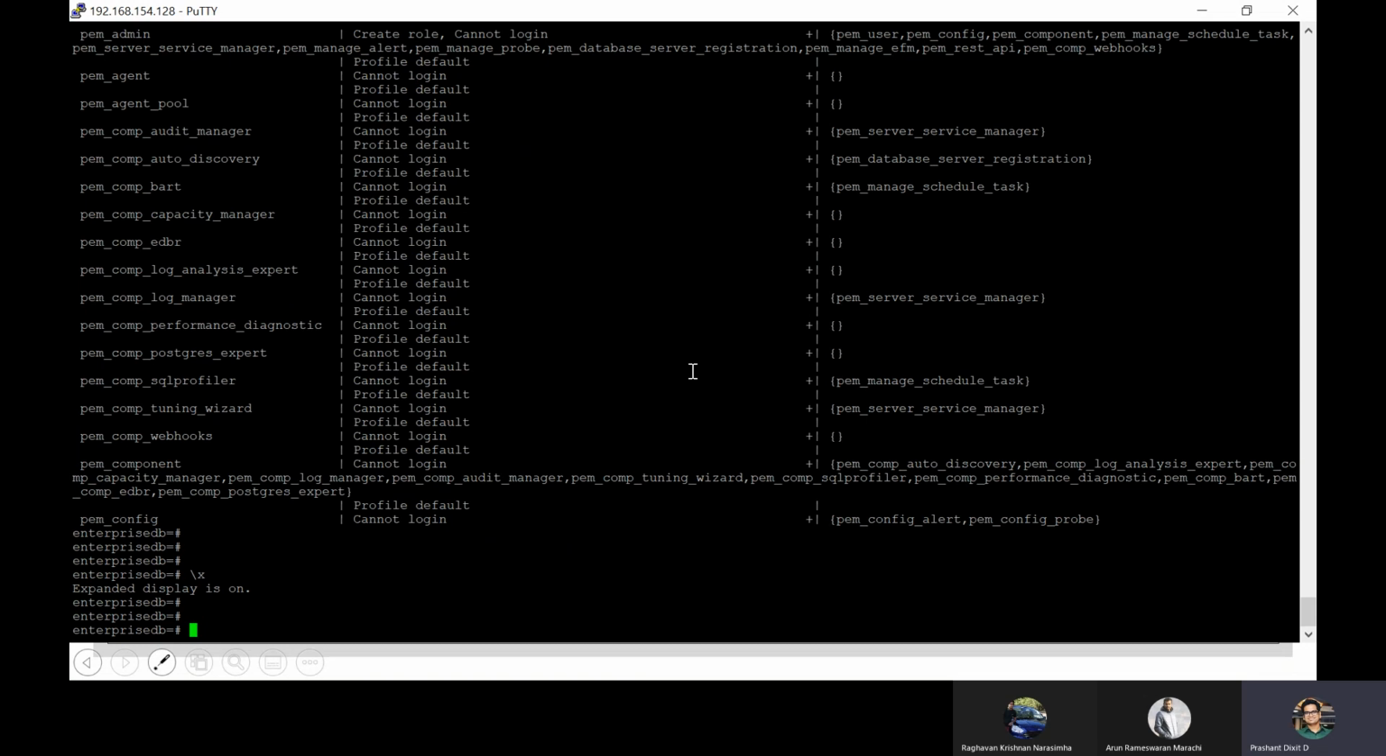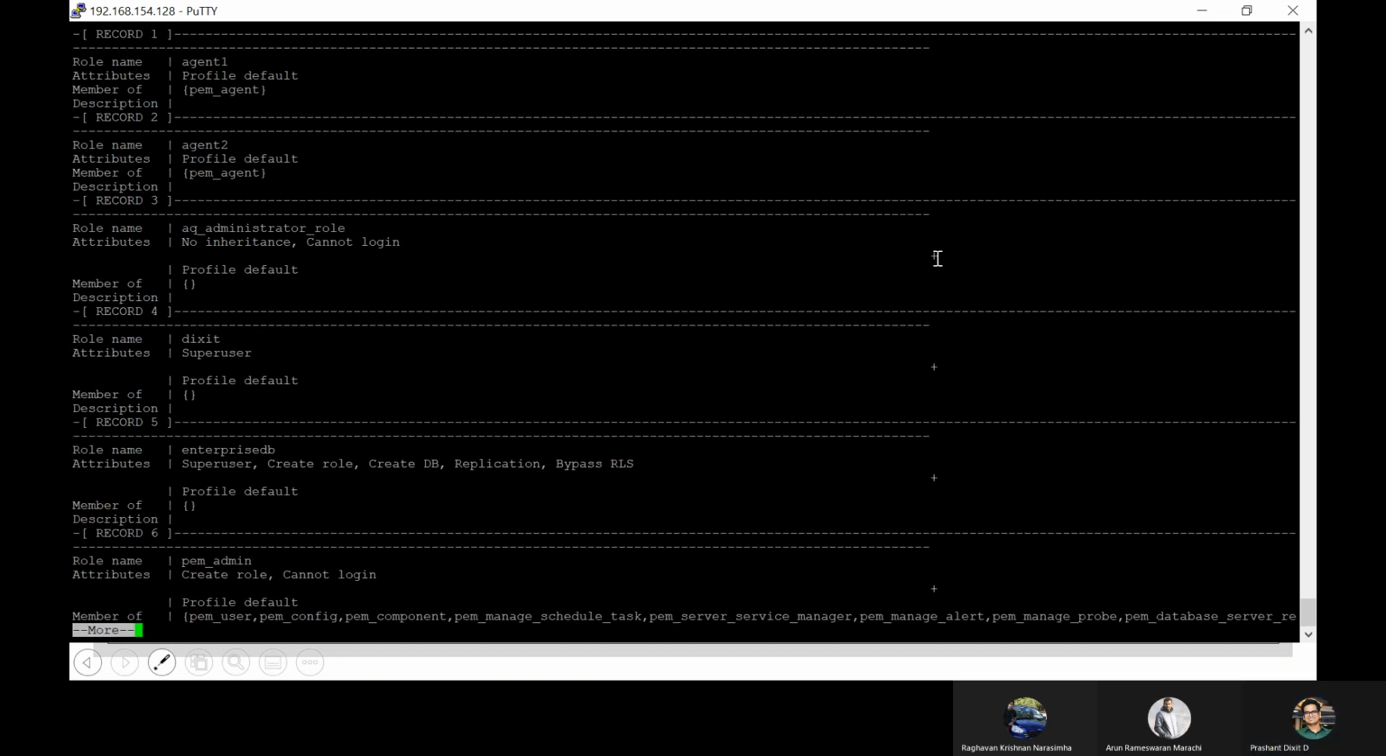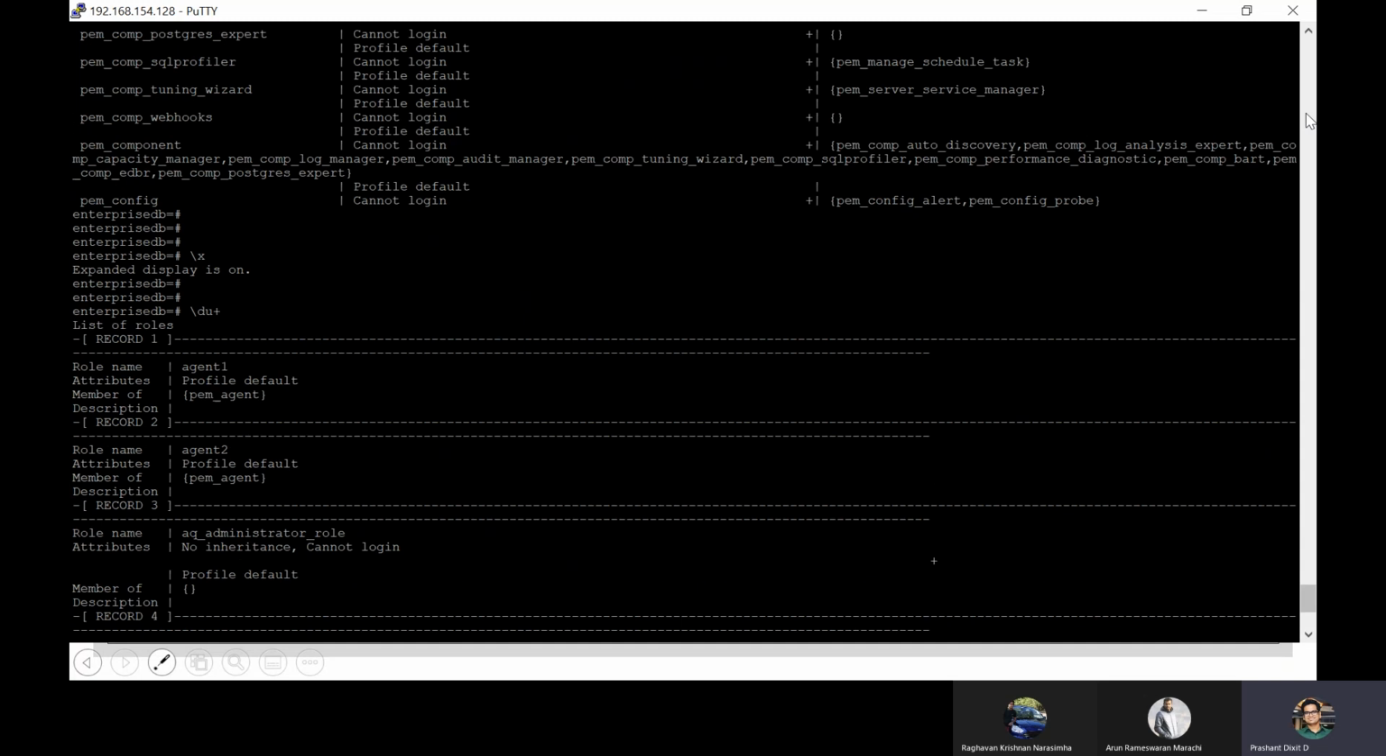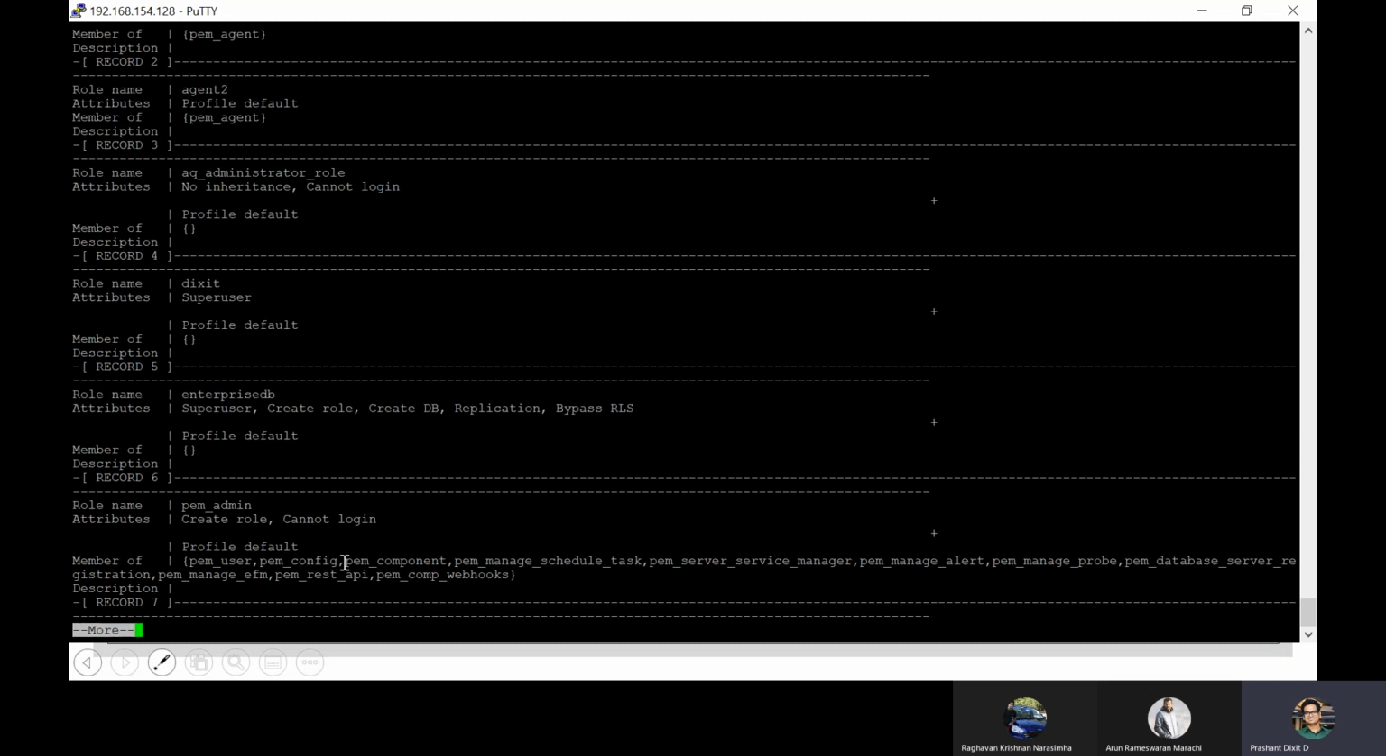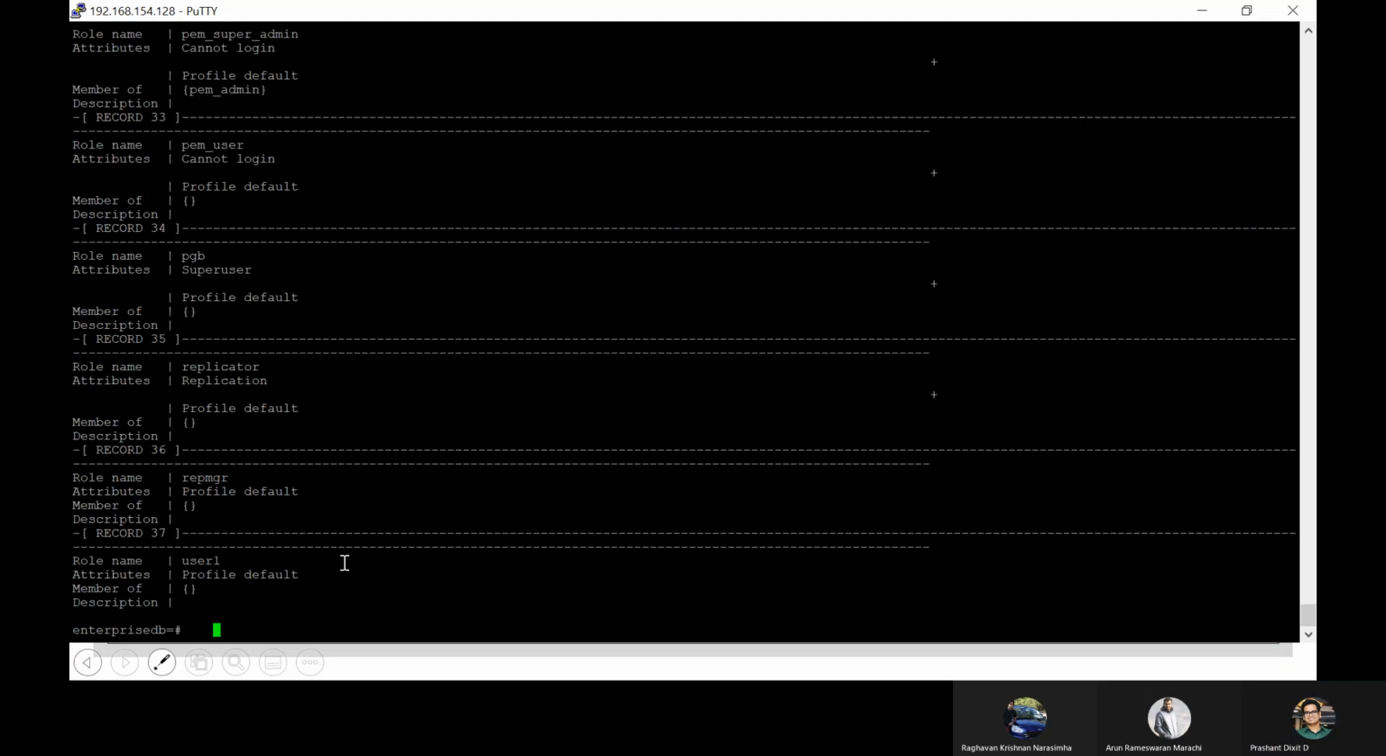Let me do this way. Now, if we talk about this role name as agent 1, the attributes are: no inheritance, cannot log in. Okay.